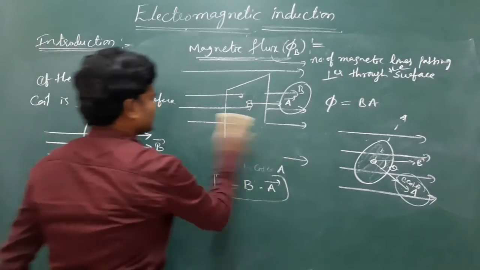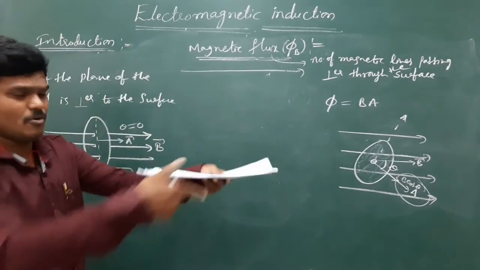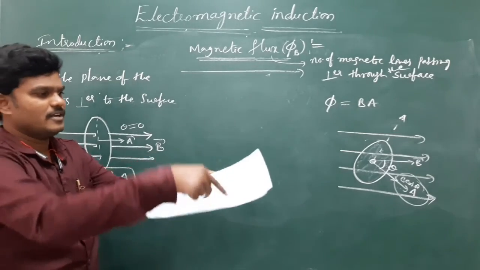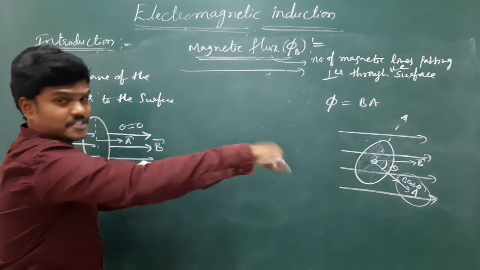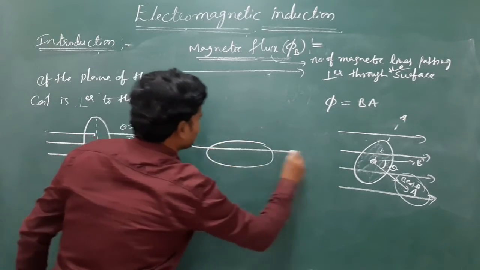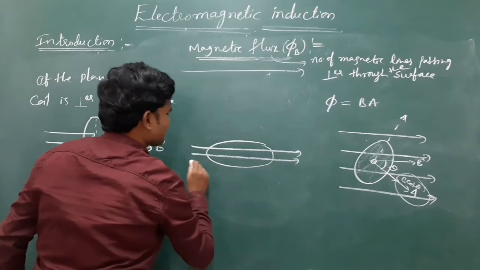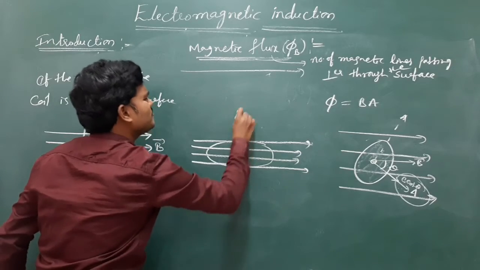If the plane of the coil is parallel to the magnetic field, see, this is the coil, and the field lines are passing in this direction. The area is upward.